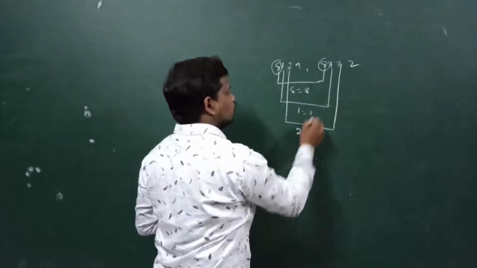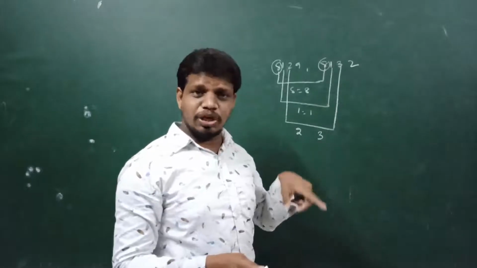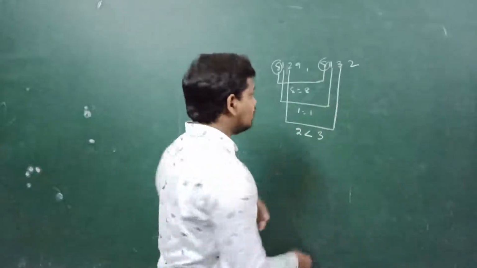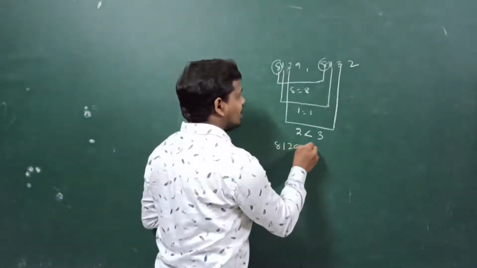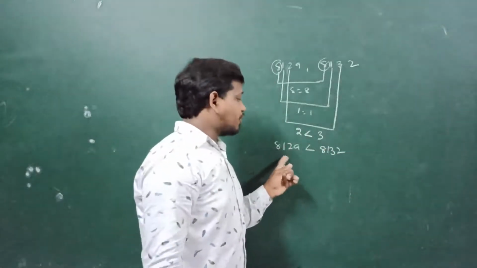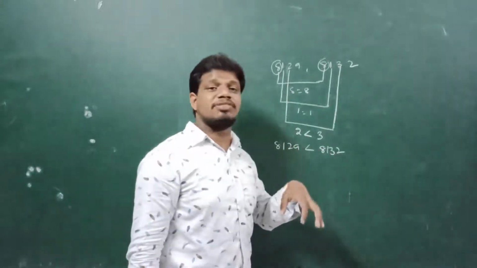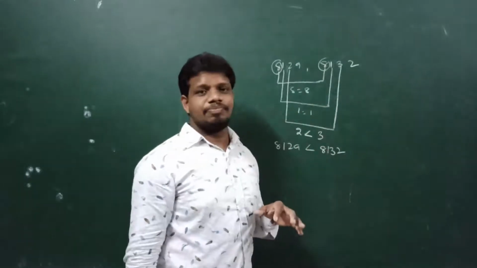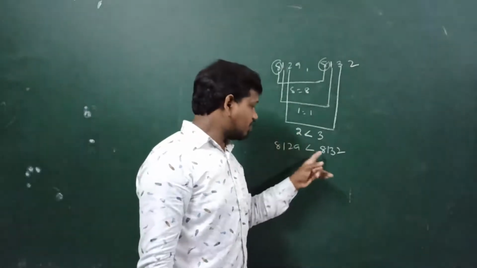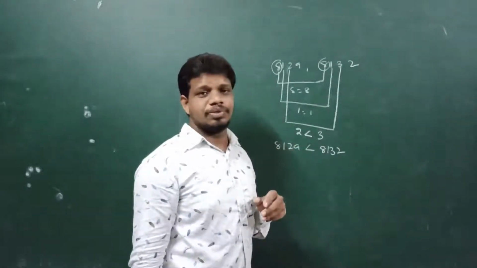The next digit here is 2, and the other is 3. Which number is bigger, children, 2 or 3? Absolutely, 3 is the correct one. So 3 is greater. What can we write? 8129 is lesser than 8132, because the first two digits are equal and the next two digits are also equal, but when we come to the tens place, 3 is greater. Did you understand? So in these two numbers, 8132 is greater than 8129.